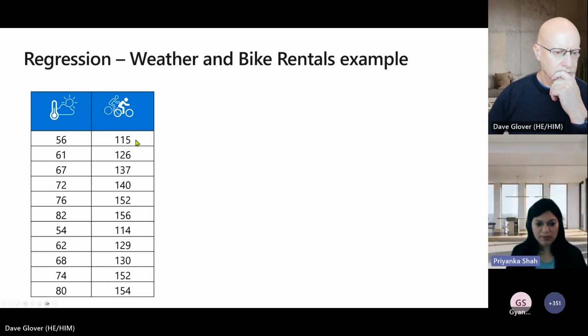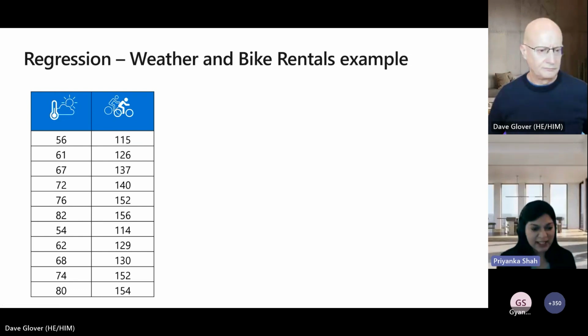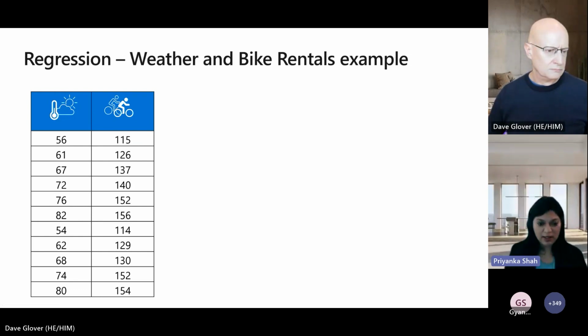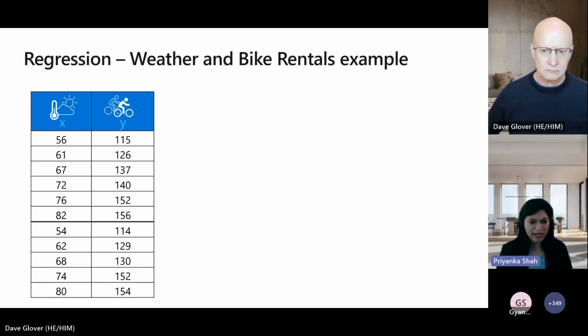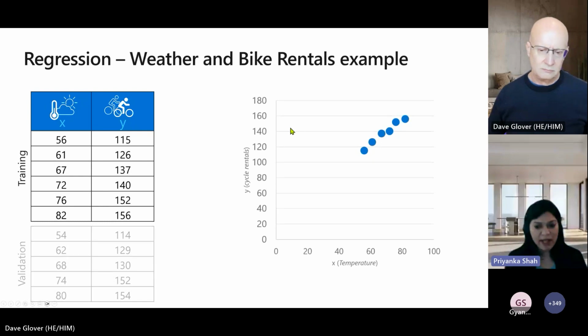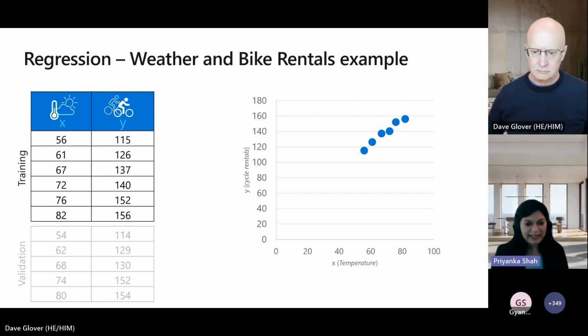The second column talks about the number of bike rentals. So let's say if the temperature is around 56°F, then the number of bike rentals is around 115. So given these data points, at a future state, what would be the number of bike rentals? These are the two variables you have, and you're plotting those and trying to establish a relationship between them, which we call approximation using a function.